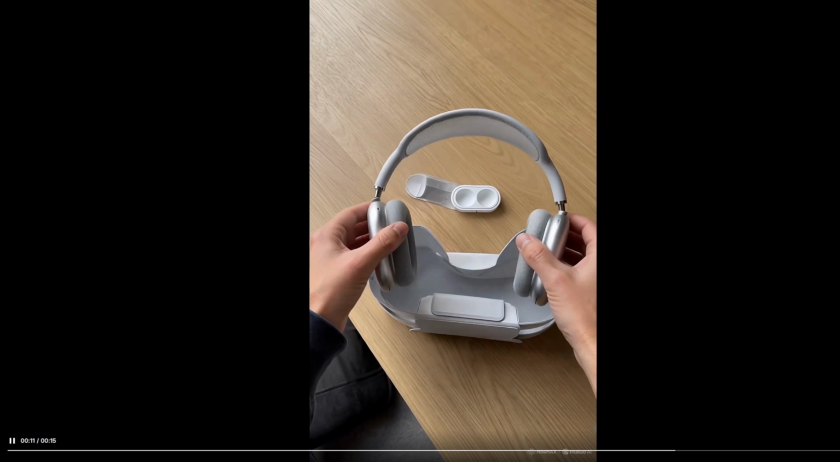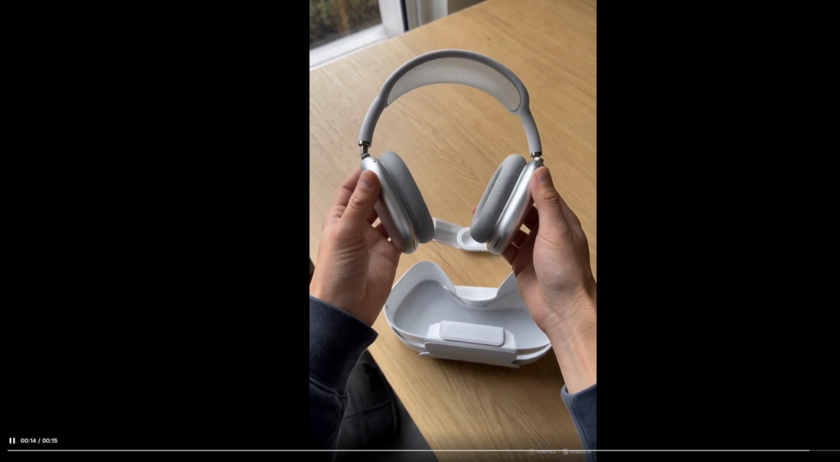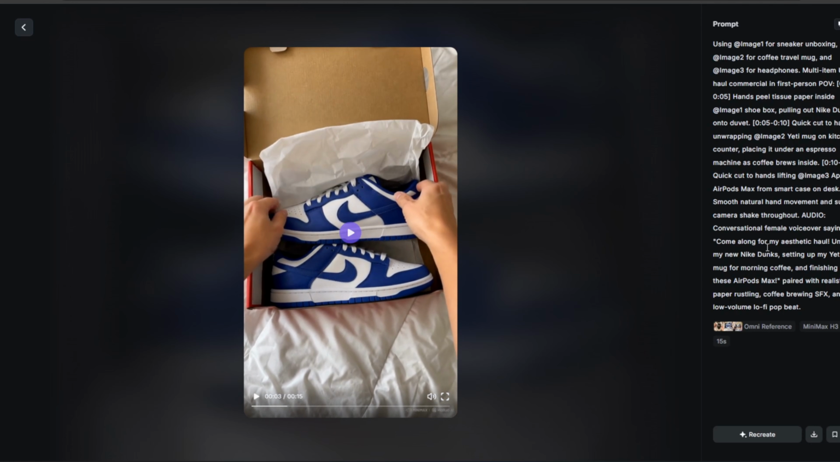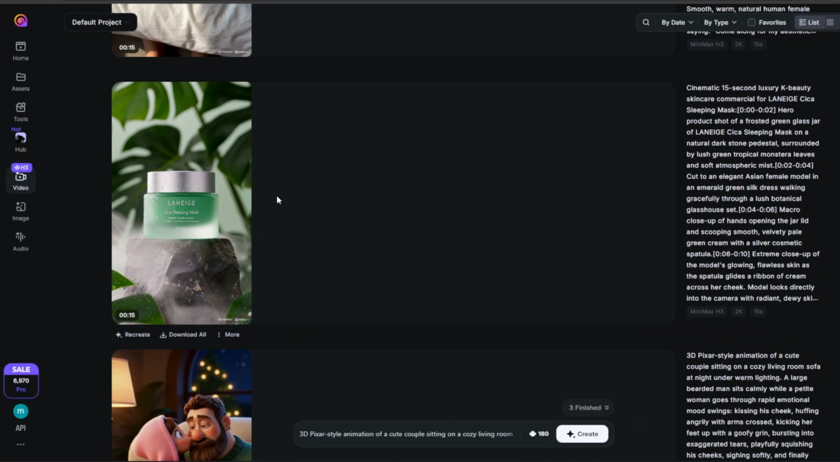Look at the final result. H3 seamlessly transitions across all 3 products in a single 15-second shot. It preserved the exact Nike swoosh, the Yeti logo, and the Apple aluminum finish, all while synthesizing a perfectly natural human voiceover. H3 is incredibly versatile.